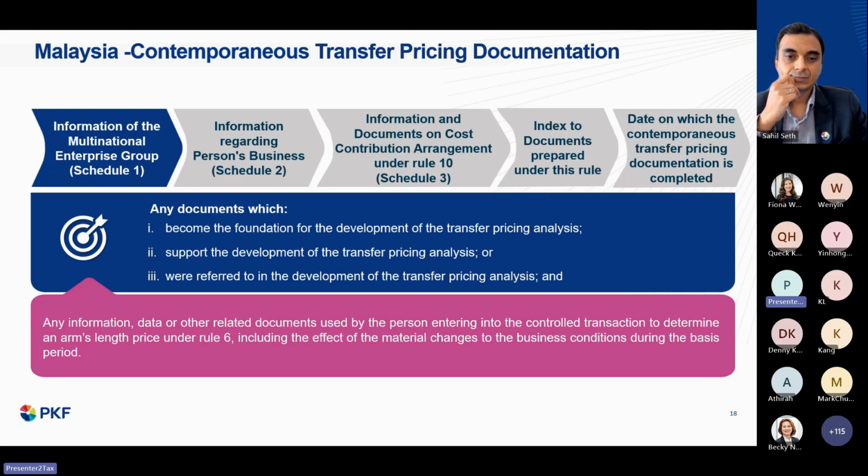Schedule 3, information on the documents on the cost contribution arrangements, indexing to the document prepared under this rule, and the date on which the contemporaneous transfer pricing documentation is completed. All of this is essential, and it is part of the transfer pricing content.